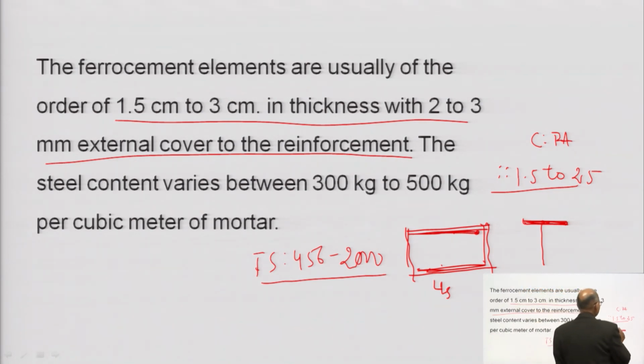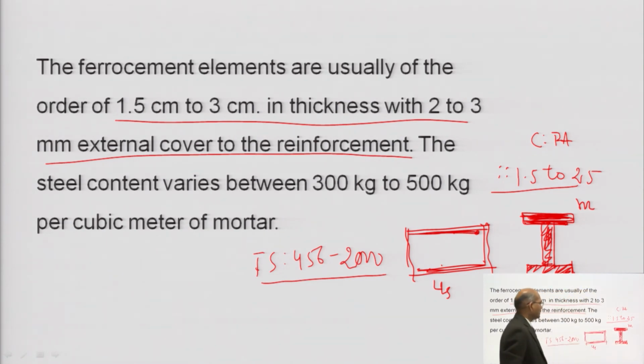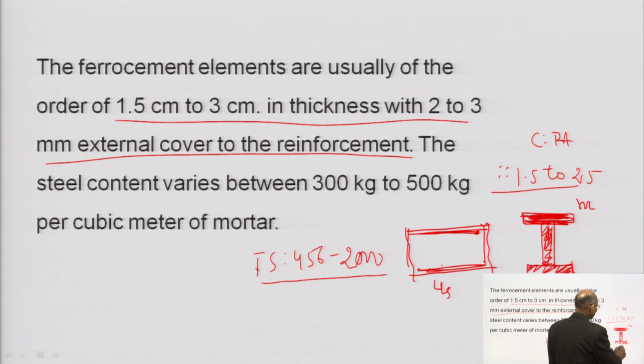Let us say I am making the equivalent concrete here. Equivalent concrete you have increased by multiplying with the modular ratio. This portion I have kept constant and we have increased this part. Like this we can convert by multiplying with the modular ratio, and with the help of that you can find the moment of inertia of this equivalent section.